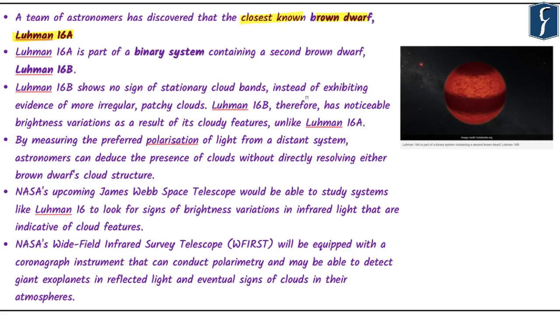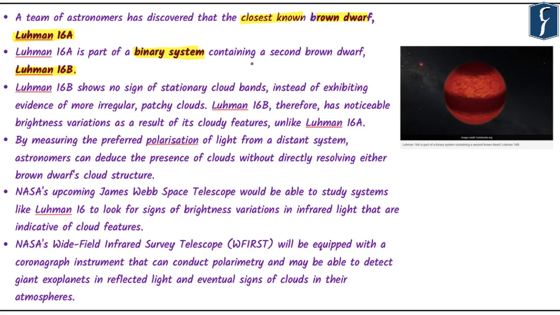The second important thing that you need to know is that this comes from a binary system. Since it comes from a binary system and we know that the name of one celestial body is 16A, it means the name of the second celestial body is Luhman 16B. Here you can also understand that out of these two bodies, 16A and 16B, 16A would be a little brighter than 16B. Now there are more important things from the perspective of the brown dwarf binary system.